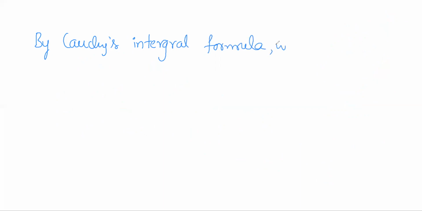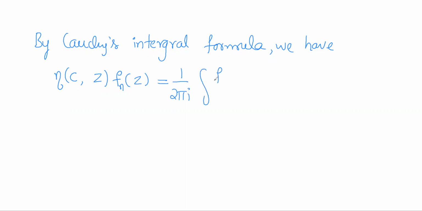By Cauchy's integral formula, we have the index of any point z with respect to C, our closed arc, into fn(z) equals 1 by 2 pi i integral of fn(rho) by (rho minus z) d rho.